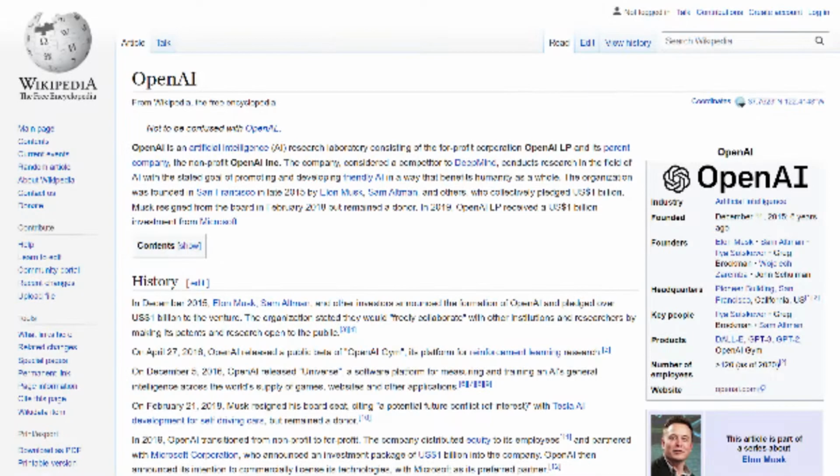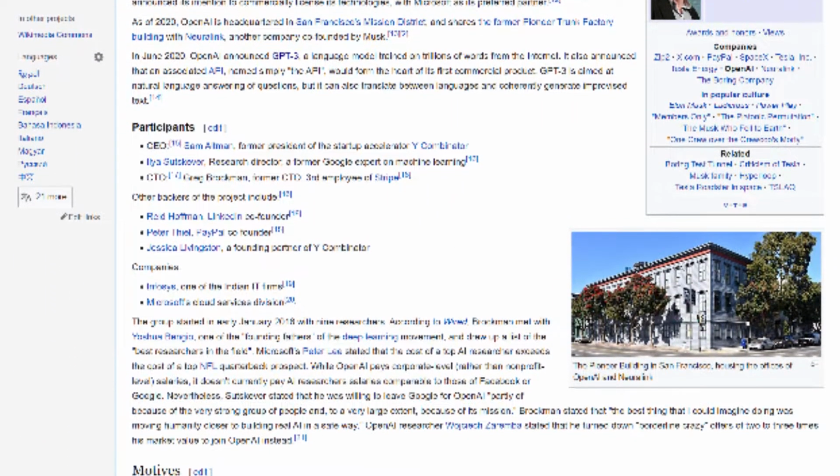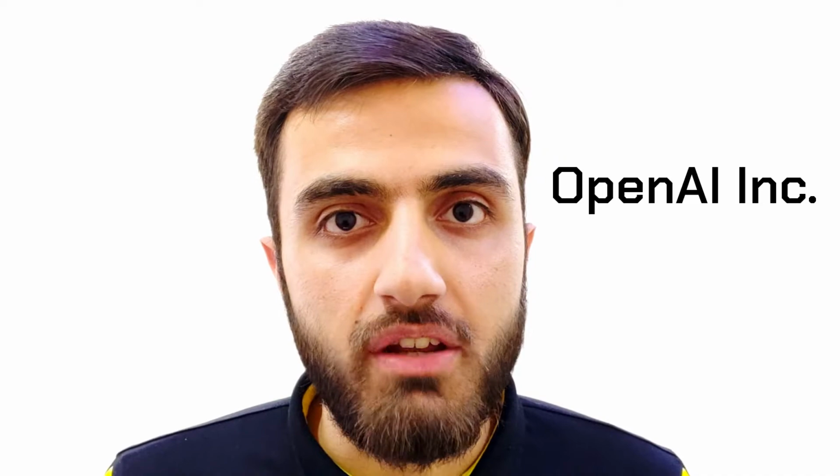OpenAI is an artificial intelligence research lab consisting of the for-profit corporation OpenAI LP and its parent company, the non-profit OpenAI Incorporation. OpenAI was founded in December 2015 with Sam Altman as president, Greg Brockman as chief technology officer, and Elon Musk as chairman.